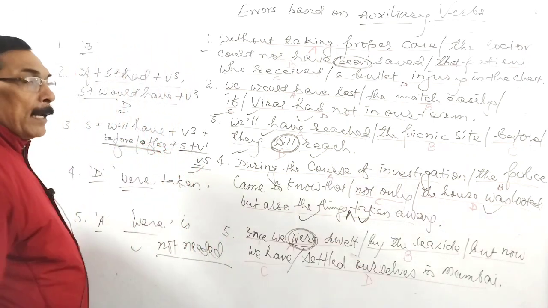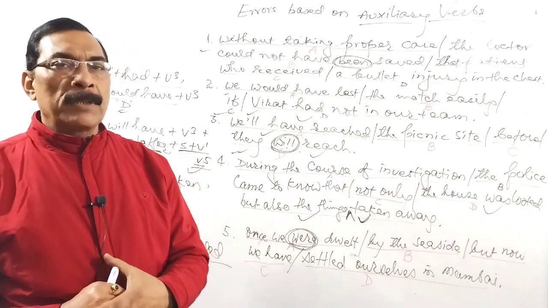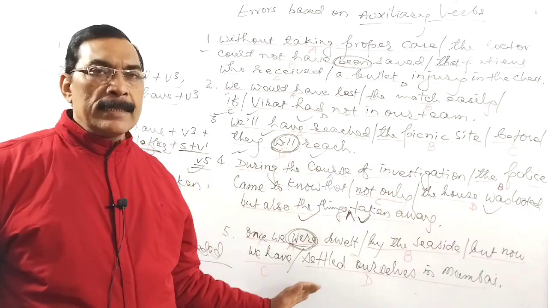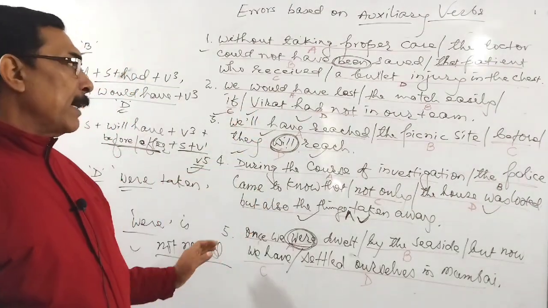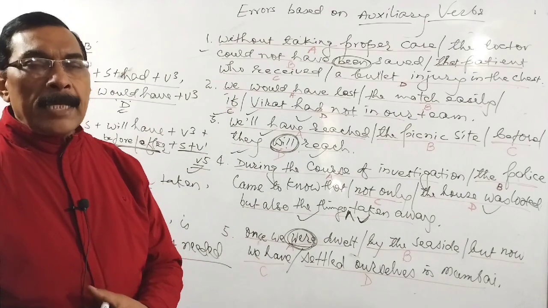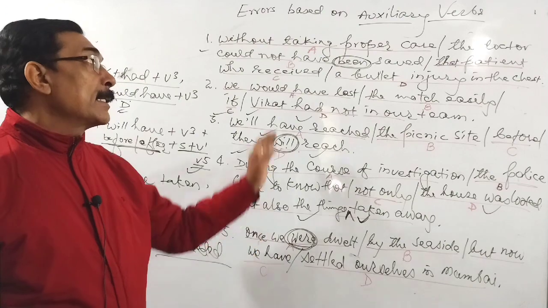Meaning thereby, by paying a bit of attention, we can come to know about the facts of the error a sentence is having. Like you see that we have got it. So after auxiliary verbs, all these errors are coming. You can make yourself perfect at errors related to auxiliary verbs.